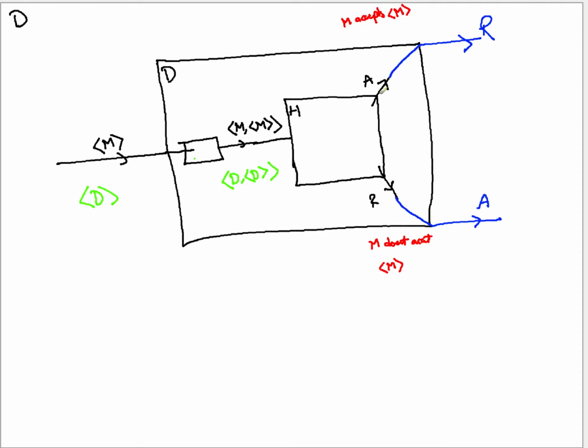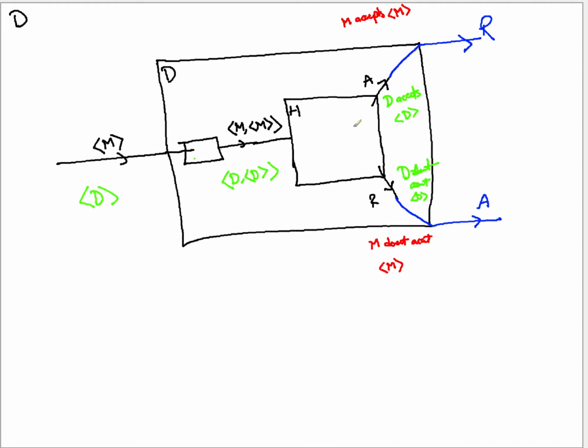If it says accept, what does it mean? It means D accepts D. And if it rejects, the answer is D doesn't accept D. Correct? Because the decider is going to either say accept or reject. That's why it's a decider. So D on its own description will be either accept or reject according to H. And if it is accept, D accepts D, or it rejects D.